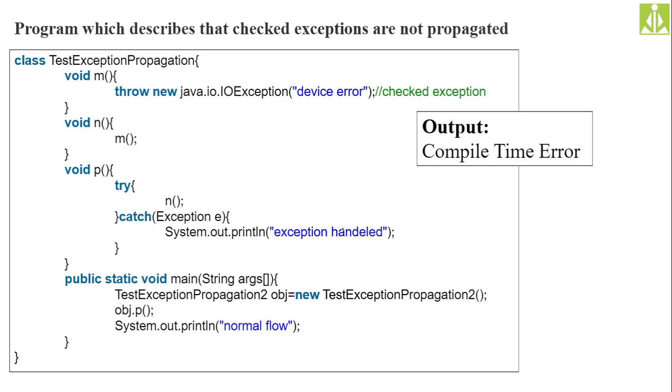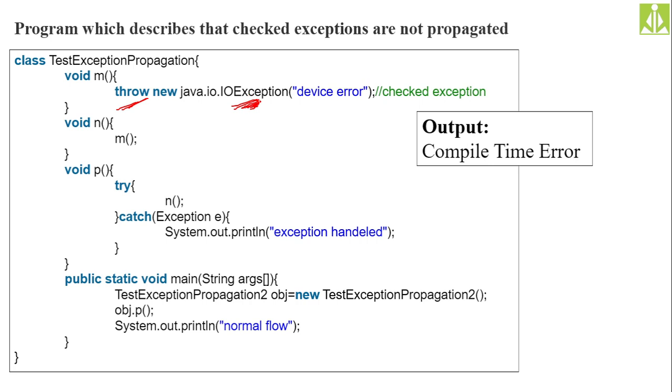So yes, here one more program is there to indicate that checked exceptions are not propagated. So if you are throwing an exception manually, that is, if you are throwing a checked exception, that type of exceptions will not be propagated. So you will get the compile time error. Here it is very simple. Previously we created the unchecked exception, so we got the proper output. But here using the throw keyword, we are throwing the input output exception. It is a kind of error, isn't it?